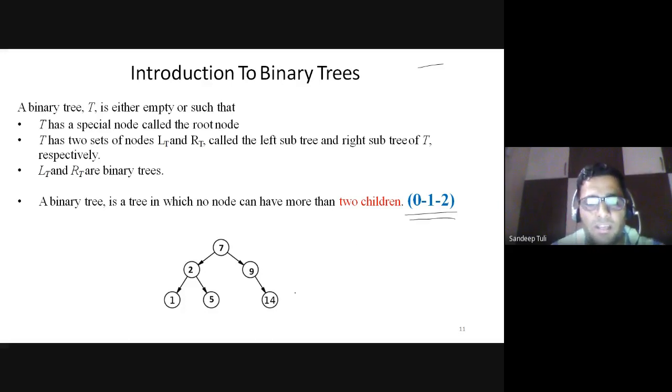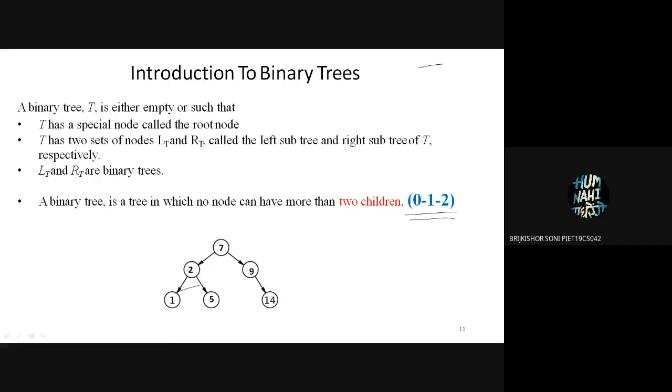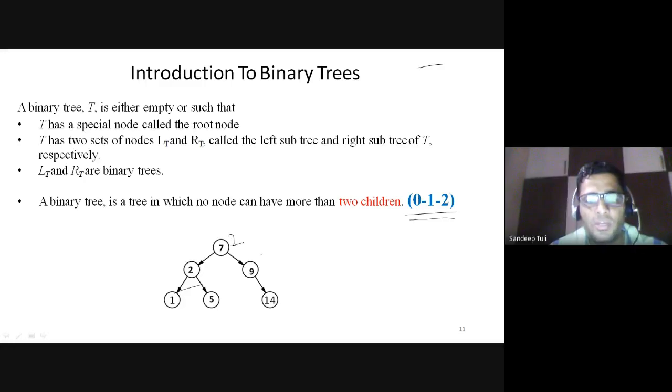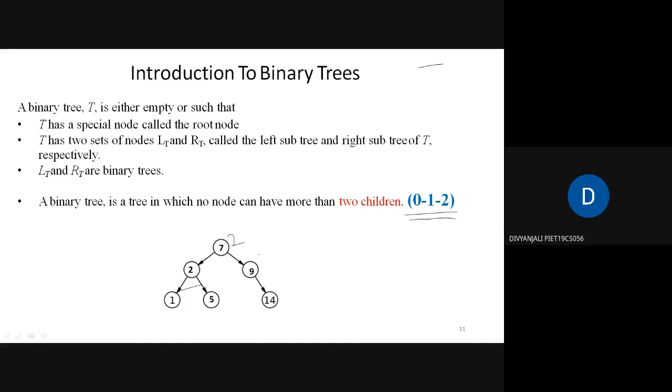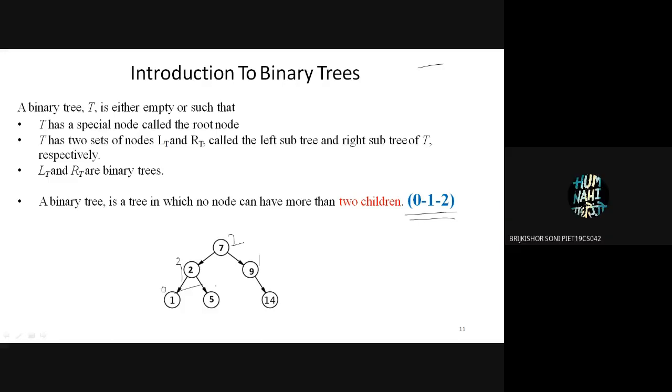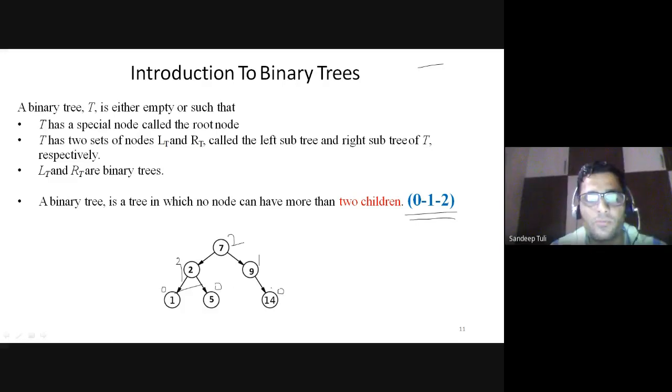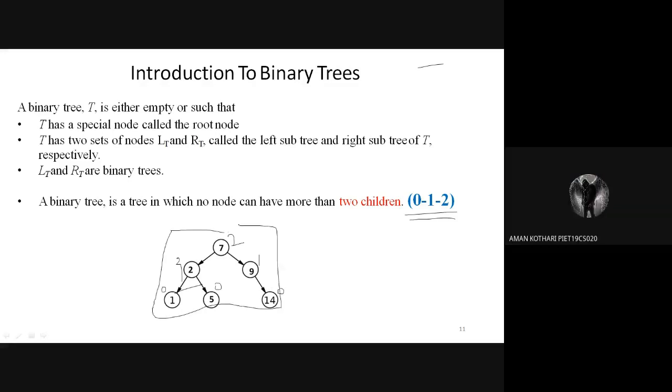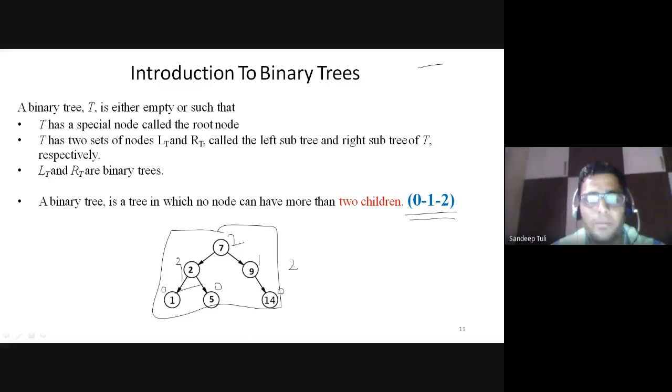Okay, now tell me, what is the degree of 7 here in this case? Degree of 7 is 2. Degree of 9 is 1. Degree of 2 is 2. Degree of 1 is 0. 5 is 0 and 4 is 0. 14 is 0. So the maximum degree of this tree is 2. So in a binary tree, what will the maximum degree always be? It will be 2. We need to find the degree of each node now in that case.